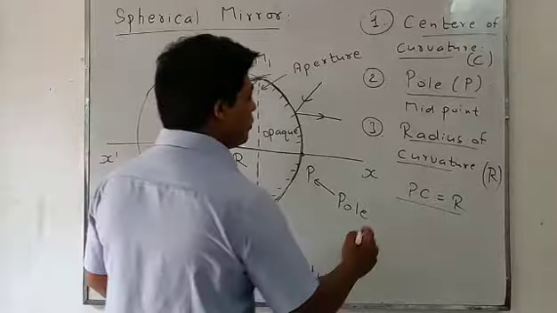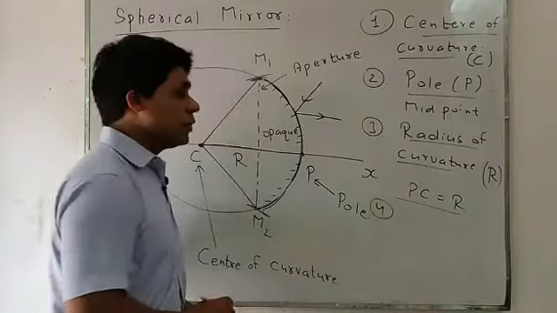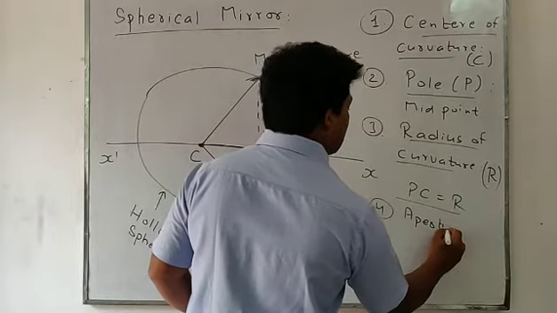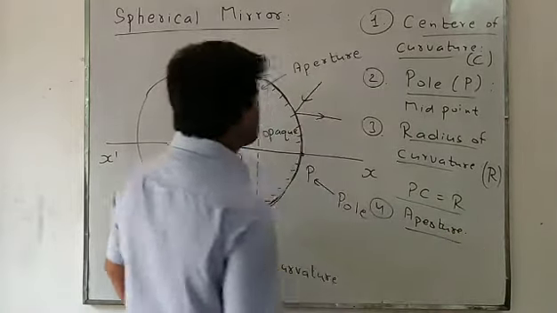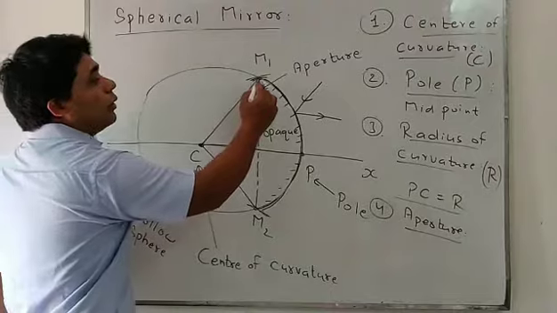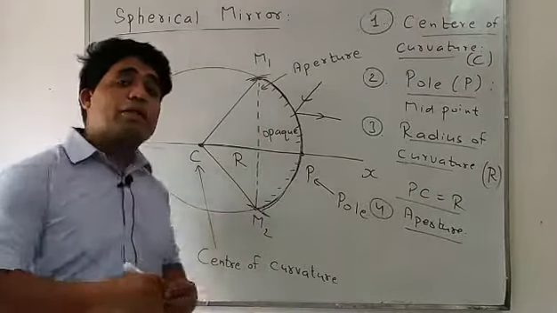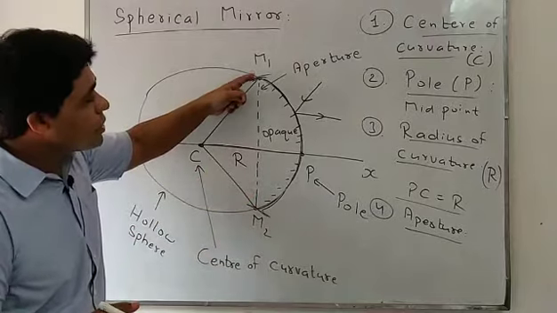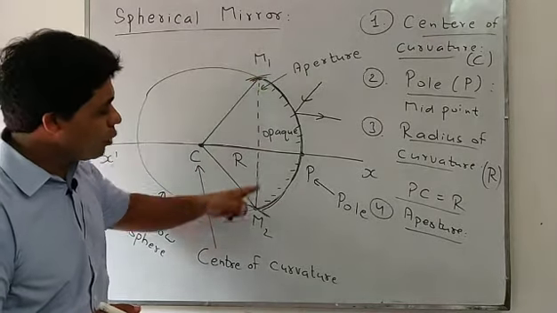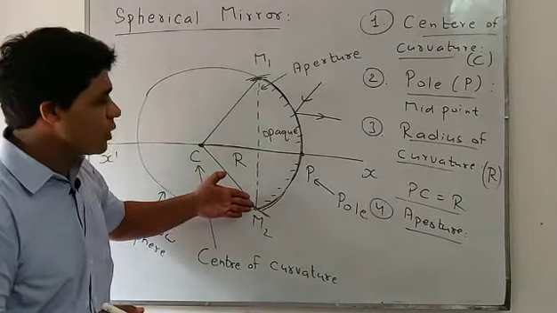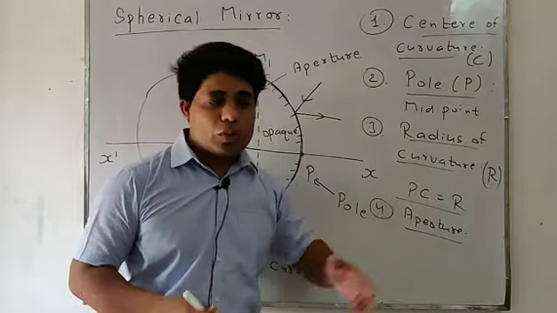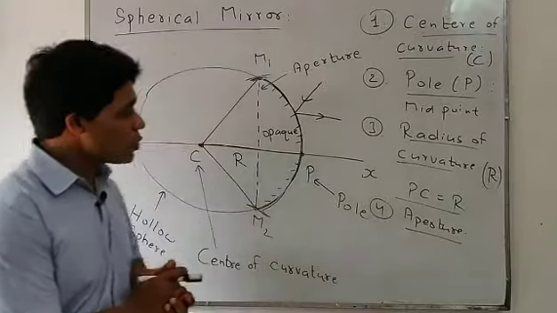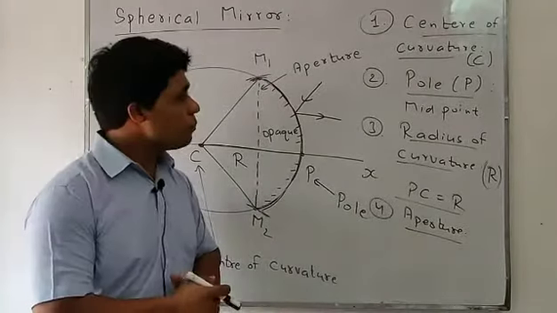Now the next definition, the fourth definition, is aperture. Look students, the width of the mirror, the straight distance from one end of the mirror to the other, is said to be the aperture. So that is the width of a mirror. Okay students, that is an important definition.